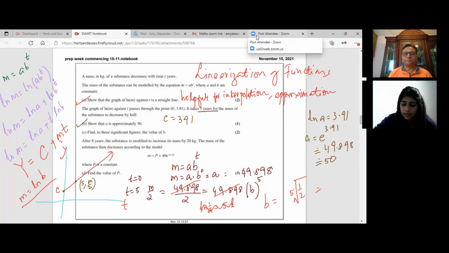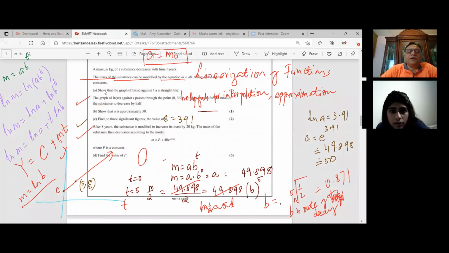A is the initial mass, right? So A is m0, the initial mass, correct? Yeah, so B to the power of 5 equals half. So B equals the fifth root. Okay, yeah. Fifth root of half, correct. So let me quickly do that. Fifth root of 0.5 is 0.871 to 3 significant figures. I think that's what this is.